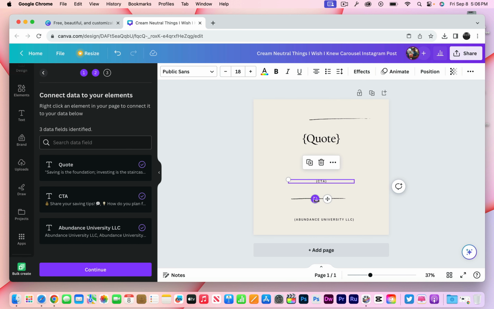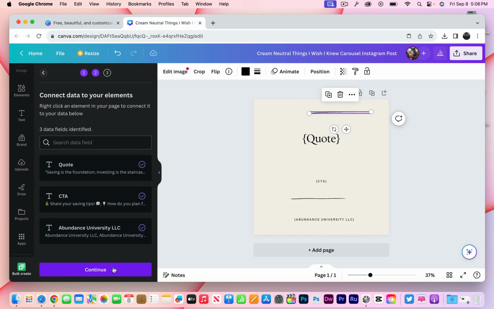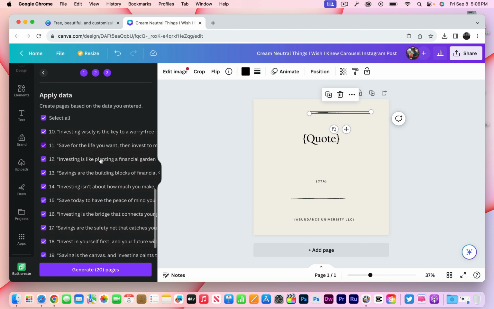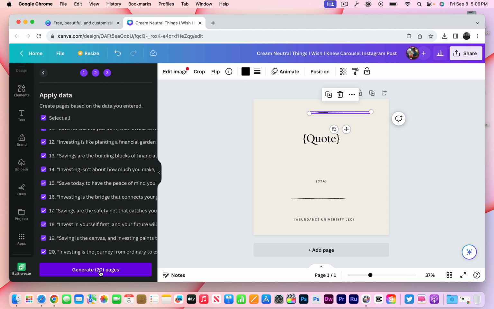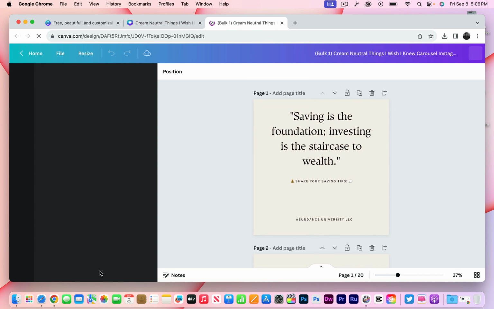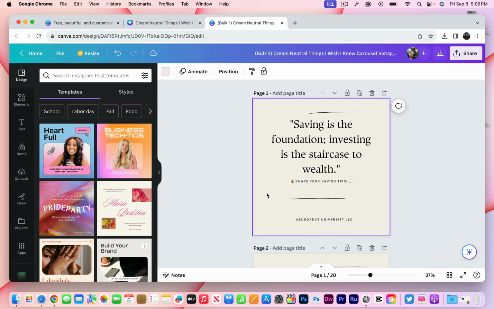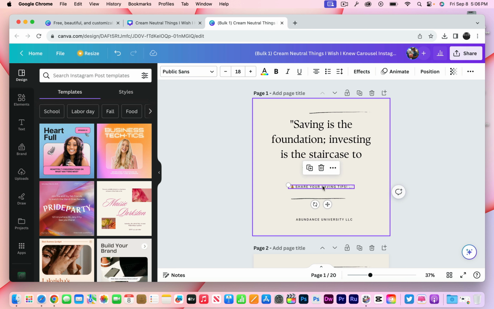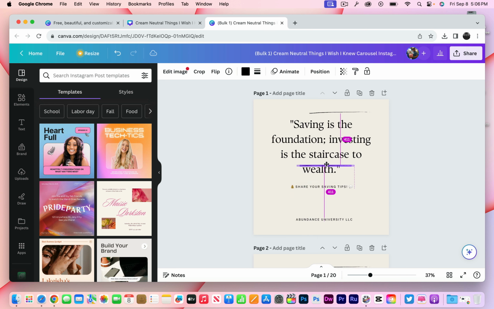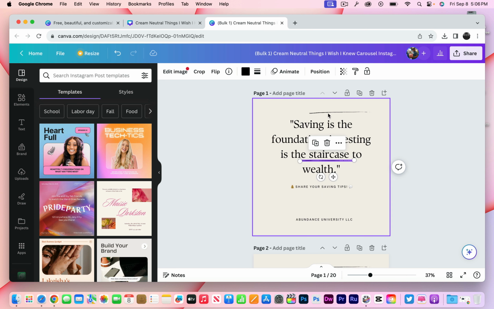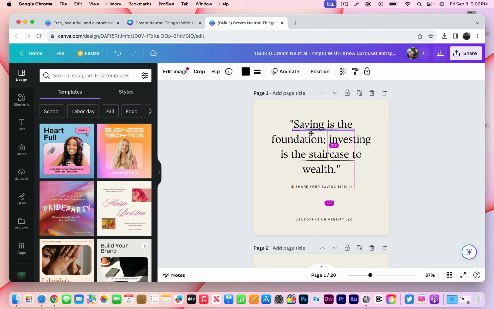So what I'm going to do now is move these little guys out of the way. When I hit continue, it shows me all my quotes right here. Now I'm going to say generate all 20 quotes, and as you can see, it did it in a box style. The only thing I have to do from this point is go through and move things around to make them fit the way I want. I want to move that down a little bit. I can take this little line and add it underneath this word, and take this line and add it under this word.